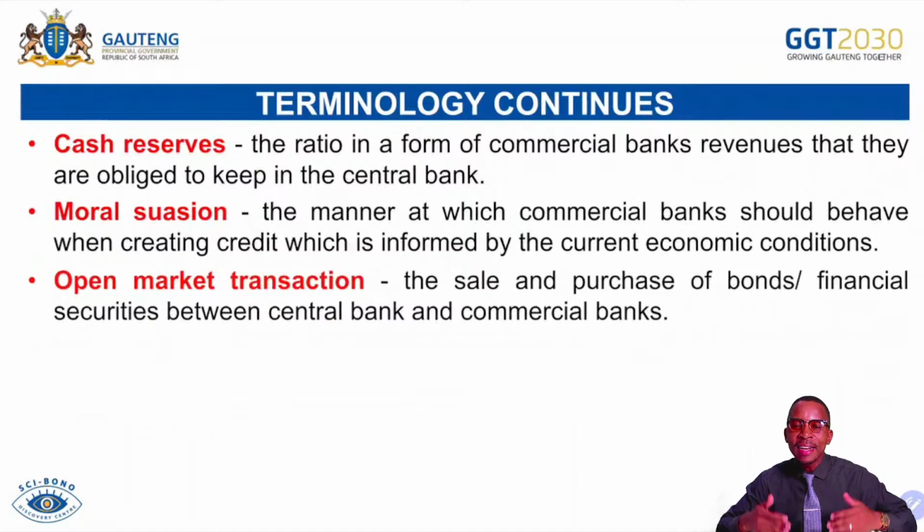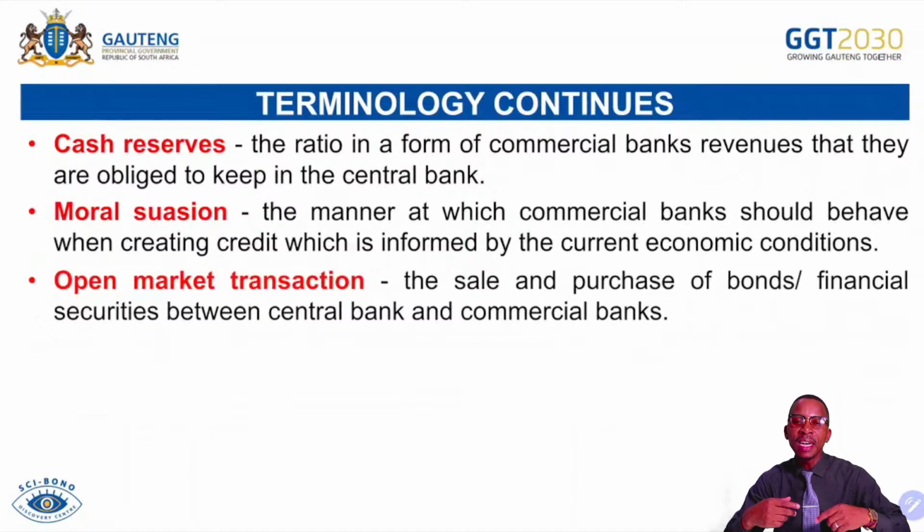South African assets, or assets that are owned by the government, in other words, are controlled by who? By the South African Reserve Bank. The South African Reserve Bank takes part to ensure that if the government needs to sell, it sells on its behalf. Therefore, those are the bonds we are talking about. Those are the shares or financial securities or paper assets that we are talking about under open market transactions. So those shares are sold in the open market, which is the transaction that takes place between the South African Reserve Bank and commercial banks.